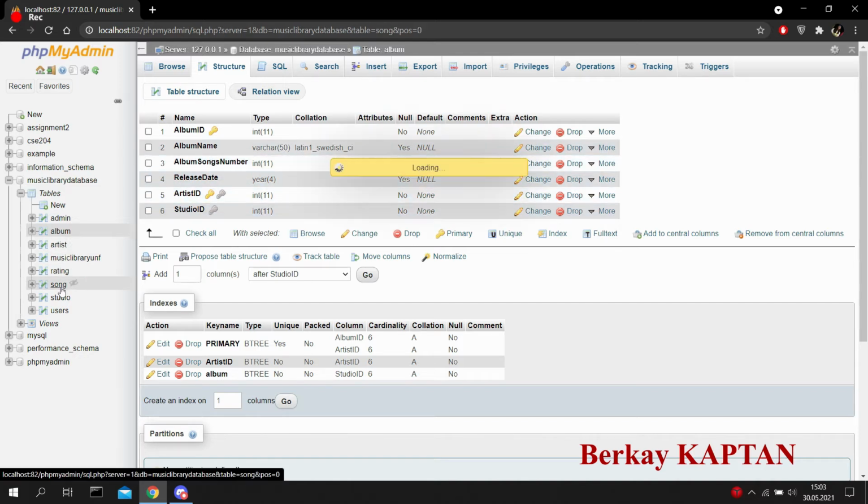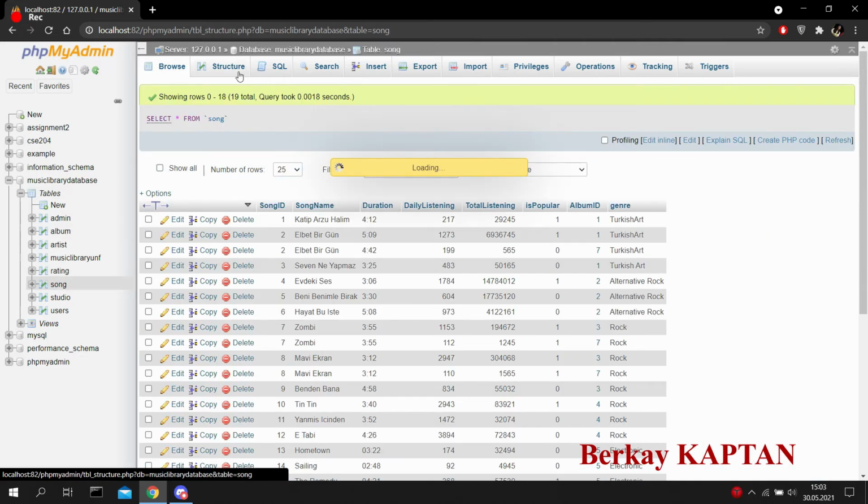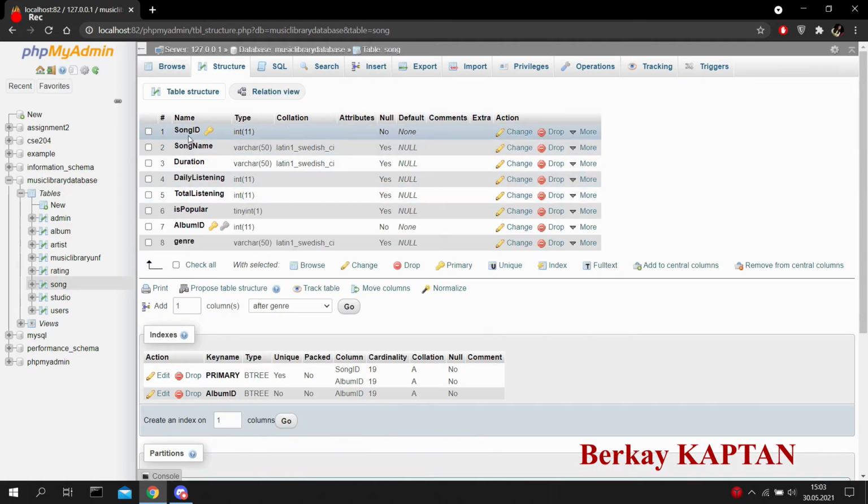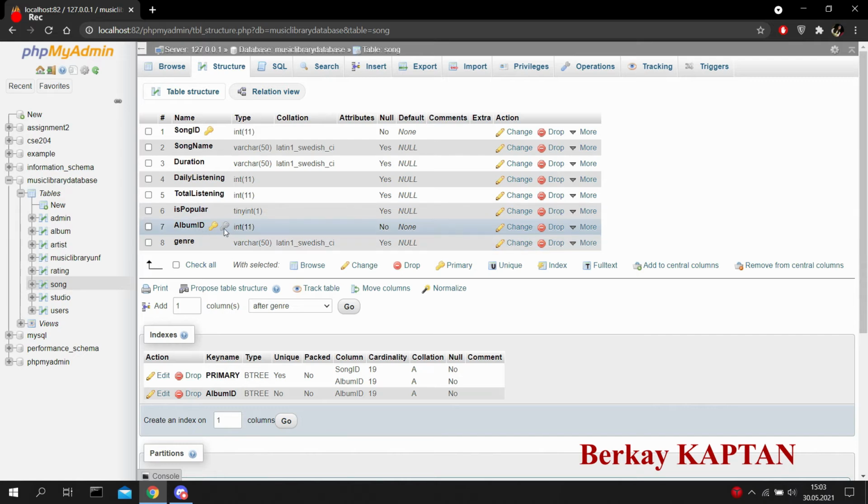The next table is the song table. In the song table we again have both primary keys, song ID and album ID, and album ID is also a foreign key. An album can have one to many songs in it. Furthermore, an artist can have zero to many songs, which means artists can have albums which contain songs or can have singles. We make song ID and album ID both primary keys, so it allows us to hold a song whose name is the same as another song in our database.